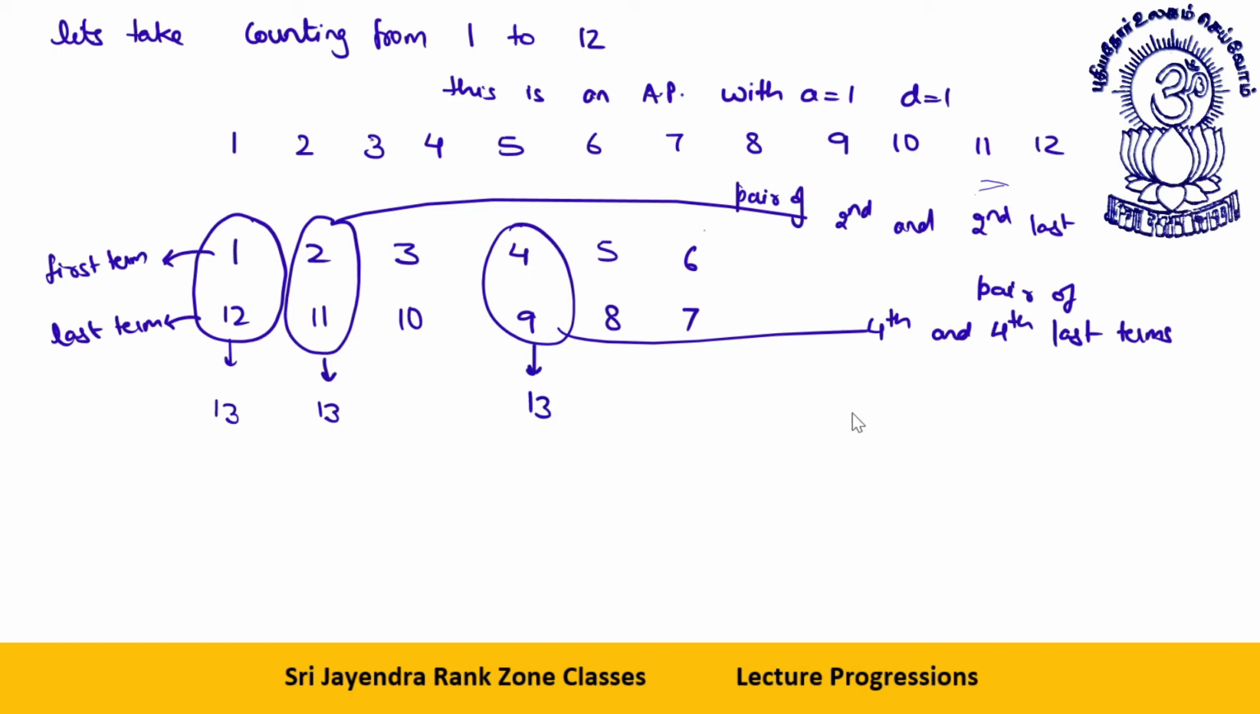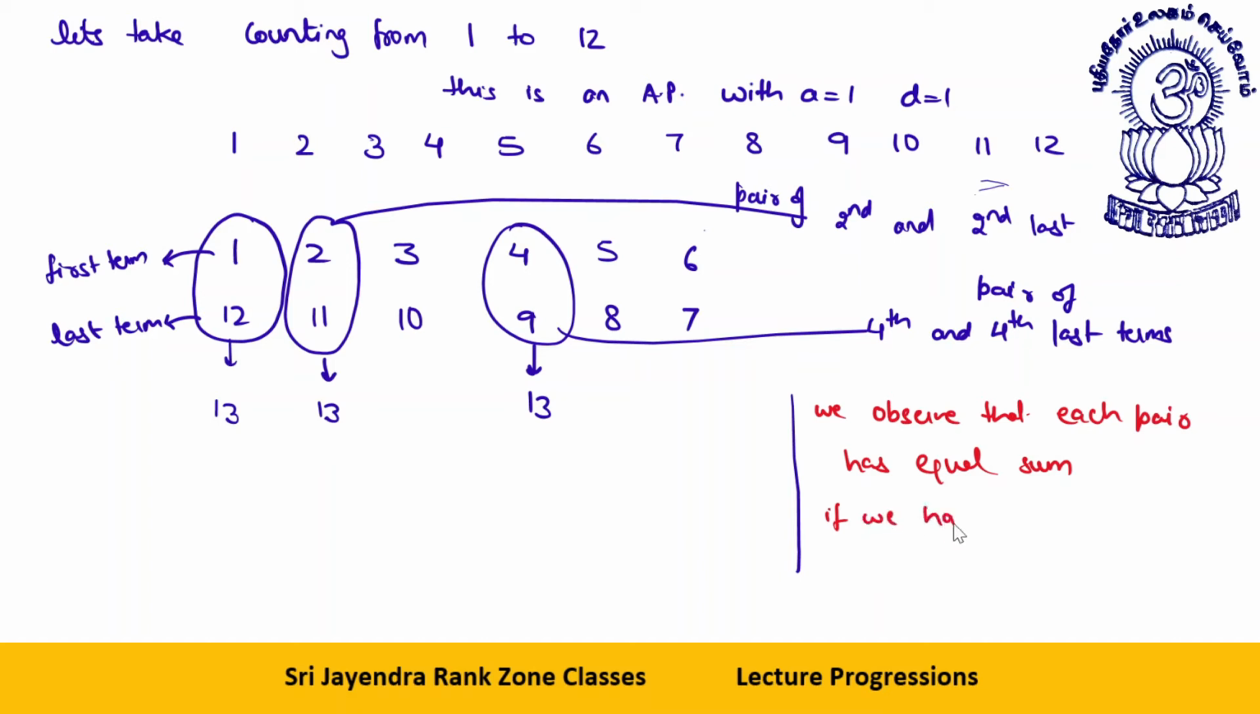So what I will say here, we observe that each pair has equal sum. And how many pairs do we have? If we have n terms, we have n by 2 pairs.